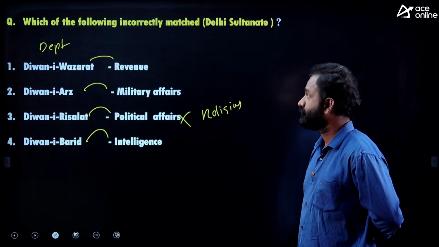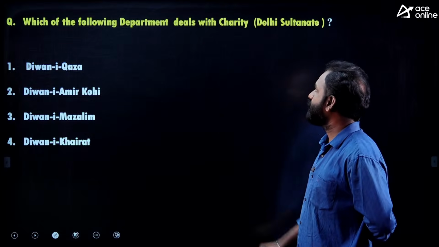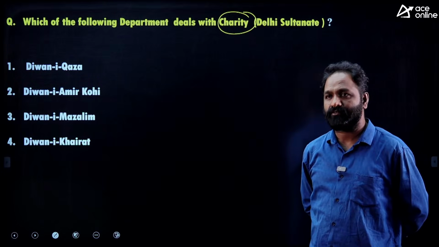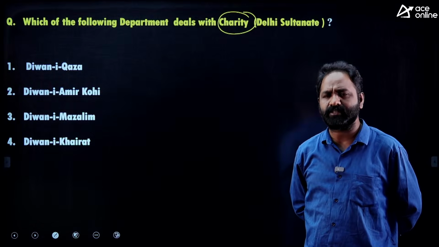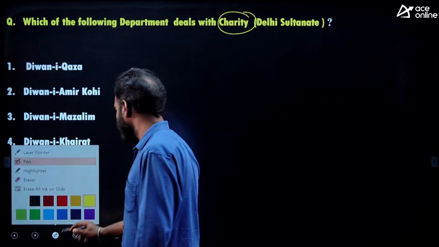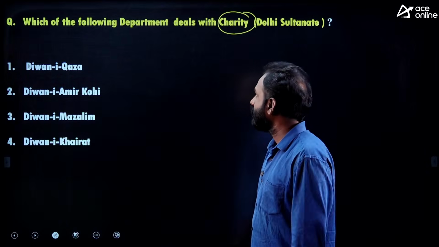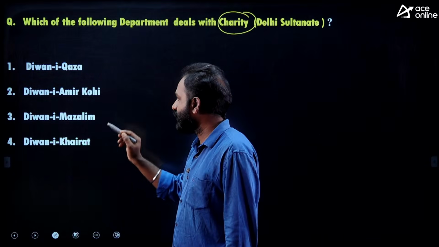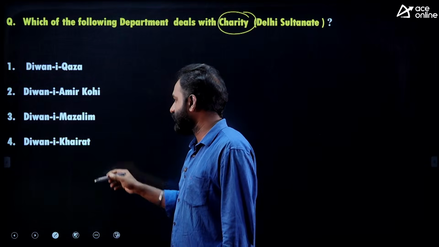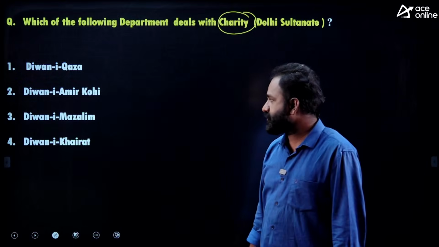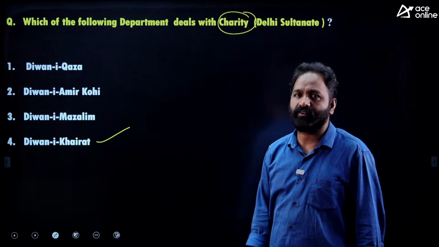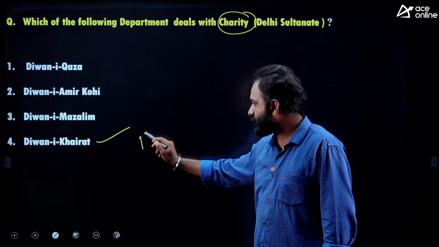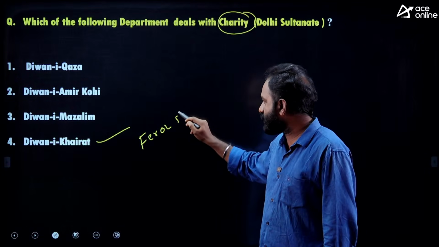The department is related to religious matters actually. Clear? Next, which of the following departments deals with charity? One department deals with charity, during the Delhi Sultanate time. Diwan-i-Qaza, Diwan-i-Amir Kohi, Diwan-i-Mustakhraj and Diwan-i-Khairat. The answer is Diwan-i-Khairat, related to charity. Firoz Shah Tughlaq, I think you remember Firoz Shah Tughlaq.